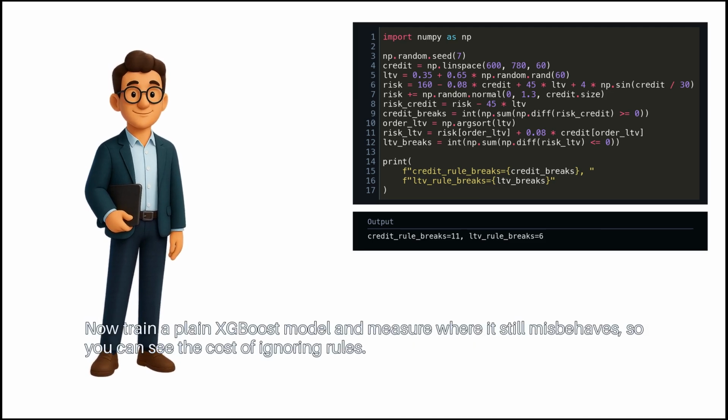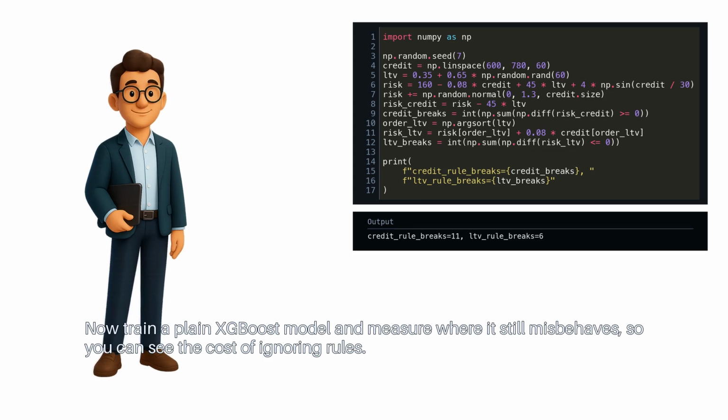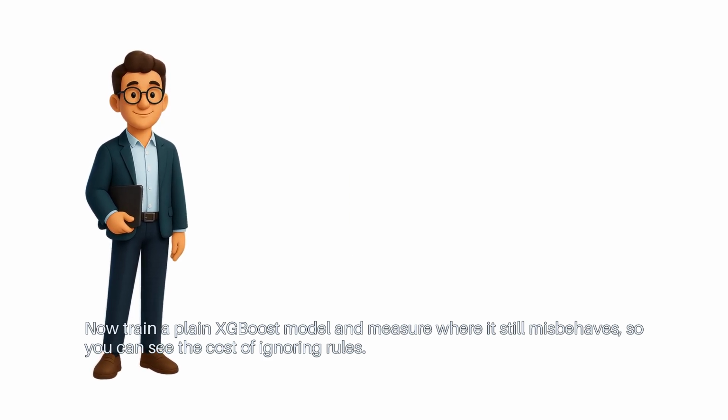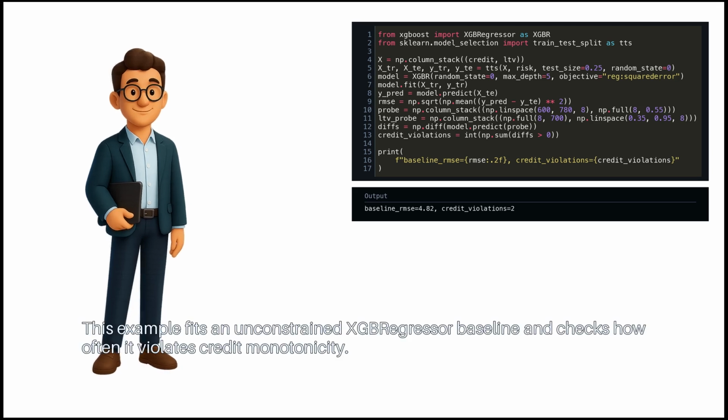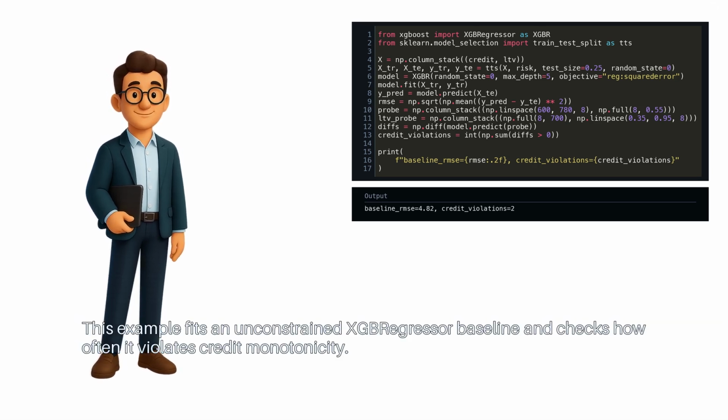Now train a plain XGBoost model and measure where it still misbehaves, so you can see the cost of ignoring rules. This example fits an unconstrained XGBRegressor baseline and checks how often it violates credit monotonicity.